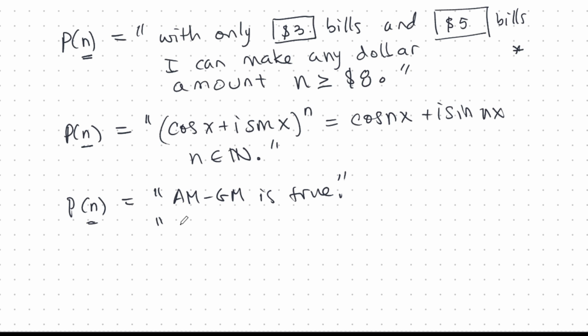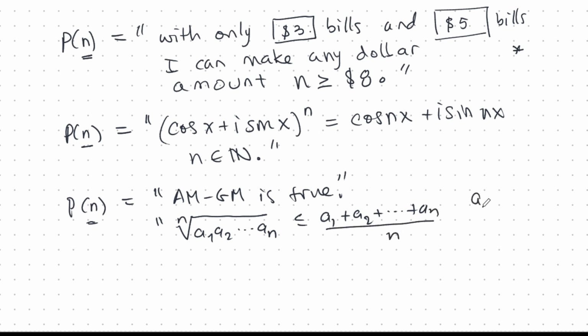AM-GM is this: the nth root of a1 a2 up to an is less than or equal to (a1 + a2 + ... + an) over n, where aj is greater than 0, positive a's, and let's take n as a natural number. So for all natural numbers, and this condition on aj, AM-GM is true. So it does depend on n.